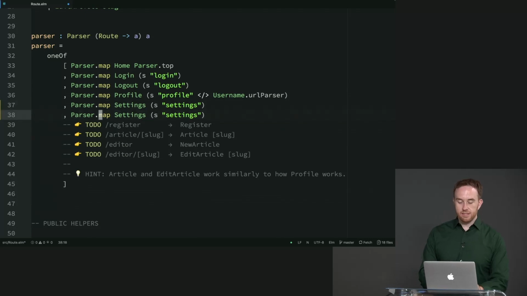Same thing with register, same basic pattern here. Register and register the string.